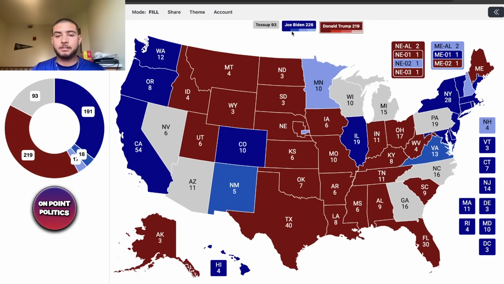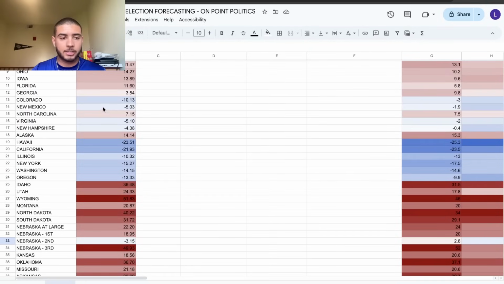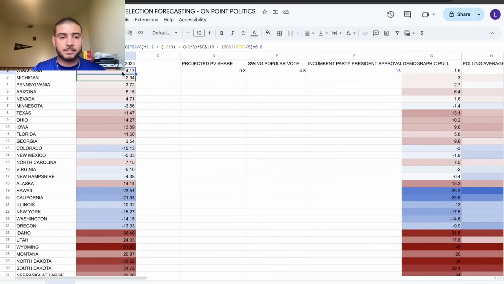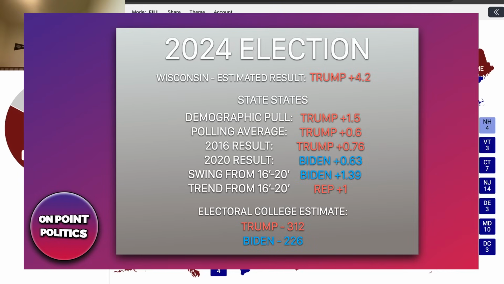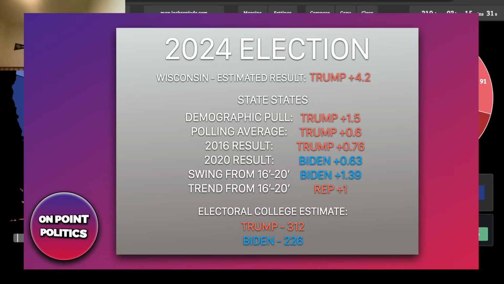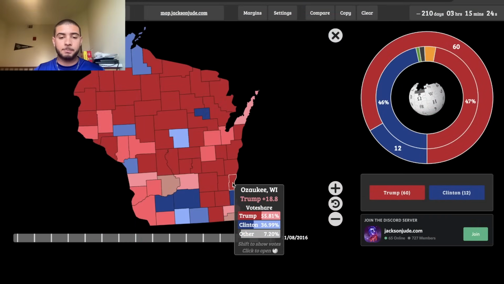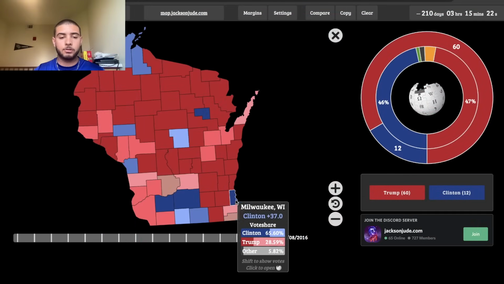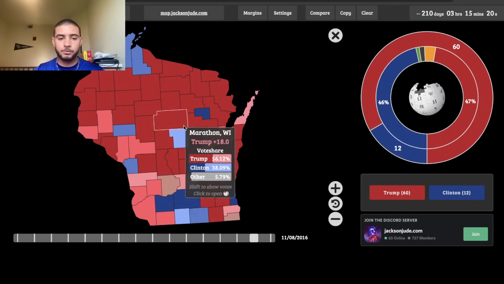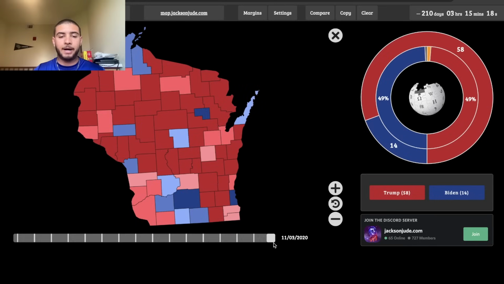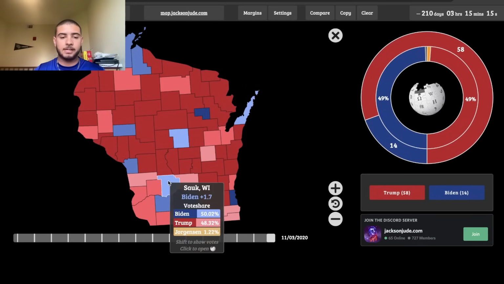And so now we're coming down to these states. The first swing state I want to look at is the state of Wisconsin. The state of Wisconsin has Trump at a 4.2 percentage margin of victory, which is very interesting. This state, very white working class kind of state. Trump was able to win it because he was able to win Door County. He won Sauk and Kenosha County. He even did pretty good in Ozaukee, kind of ran up the margins in some of the more deeper blue counties, for example. Biden was able to win it because he was able to make gains in Sauk County.